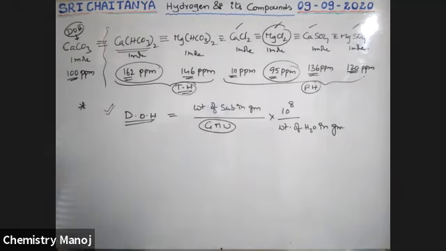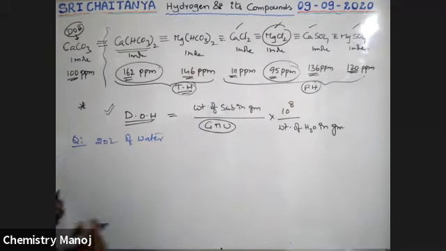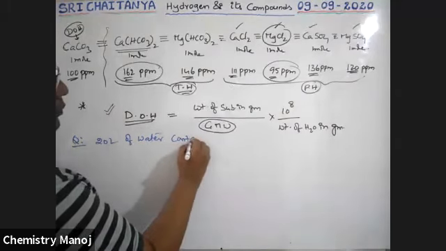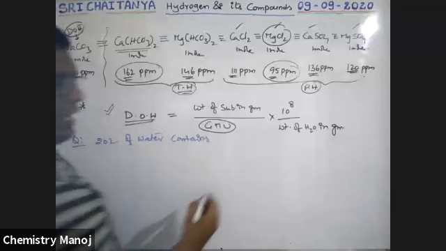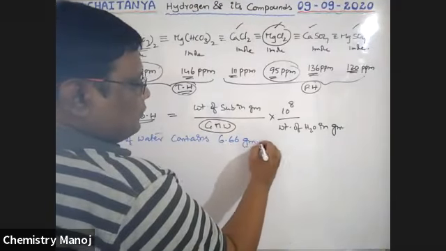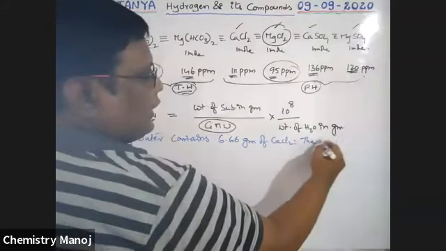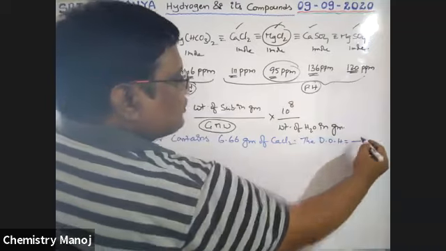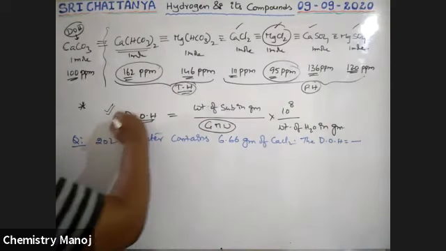That is, 20 liters of water contains 6.66 grams of CaCl2. So the degree of hardness is dash. So 20 liters water contains 6.6 grams of CaCl2. The degree of hardness is dash. Simple calculation. Use this formula.